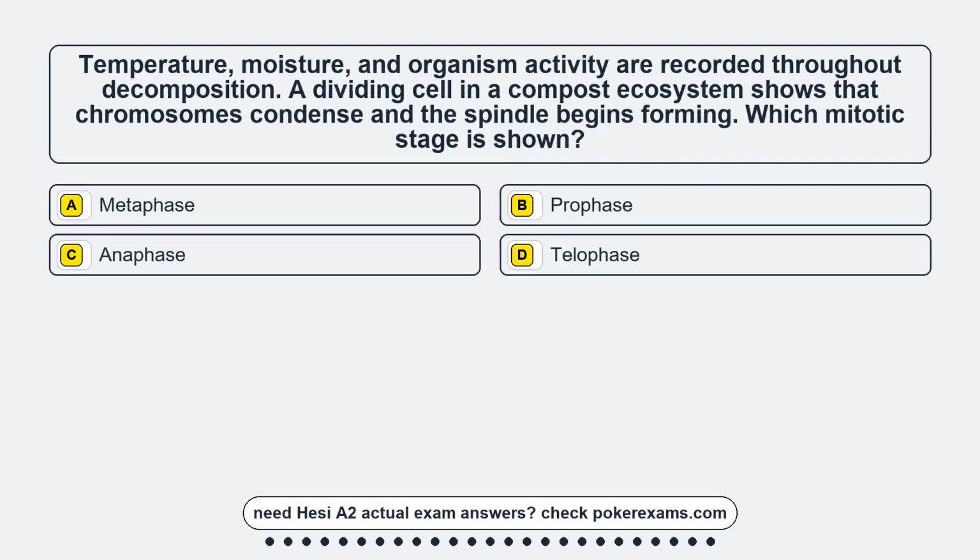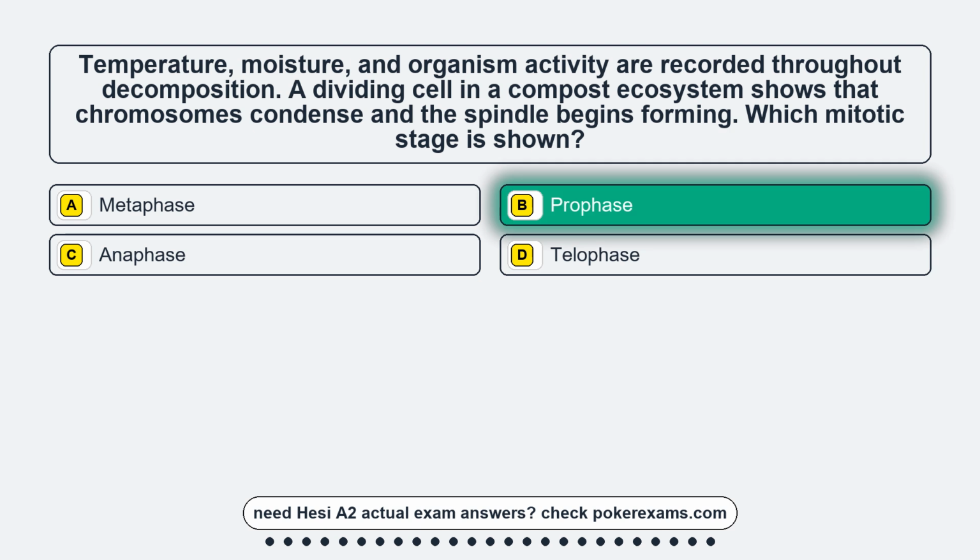Question 17. Temperature, moisture, and organism activity are recorded throughout decomposition. A dividing cell in a compost ecosystem shows that chromosomes condense and a spindle begins forming. Which mitotic stage is shown? Option A, metaphase. Option B, prophase. Option C, anaphase. Option D, telophase.